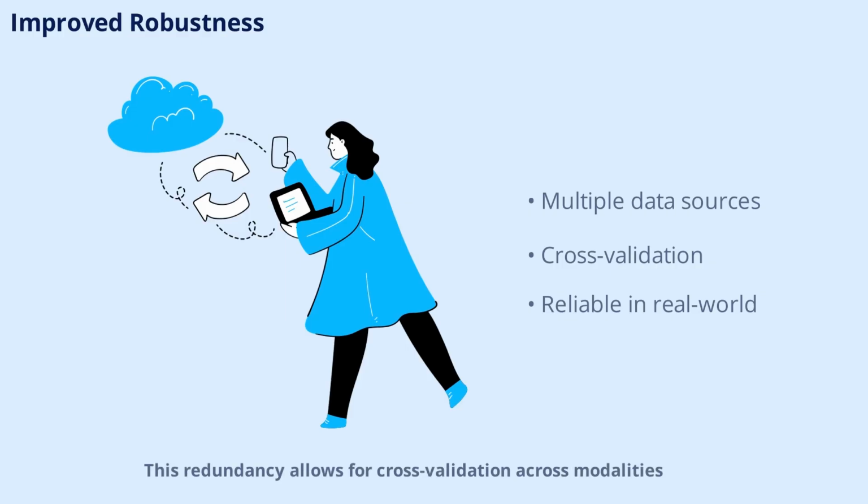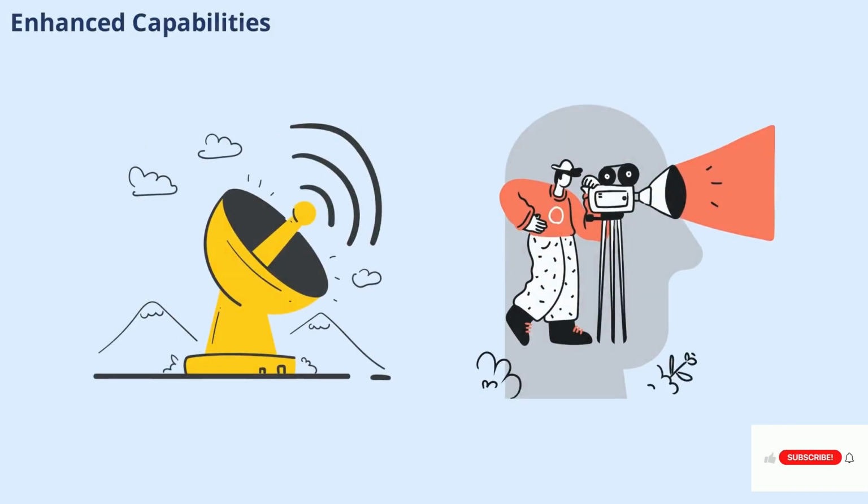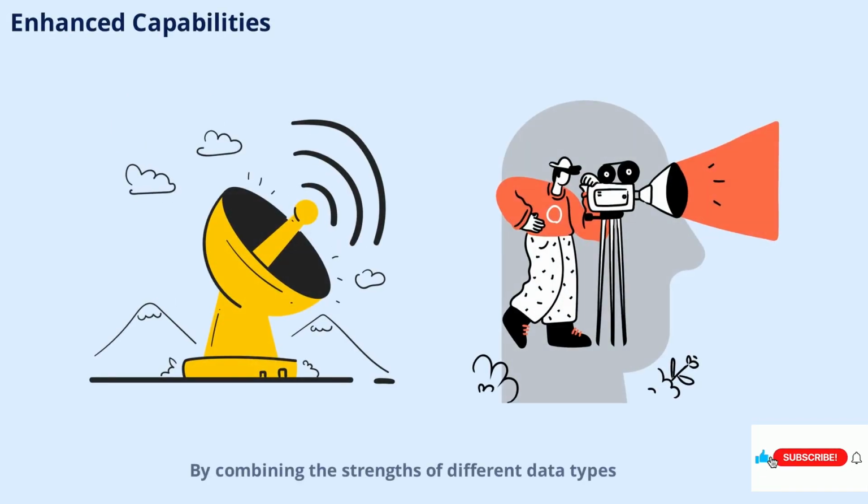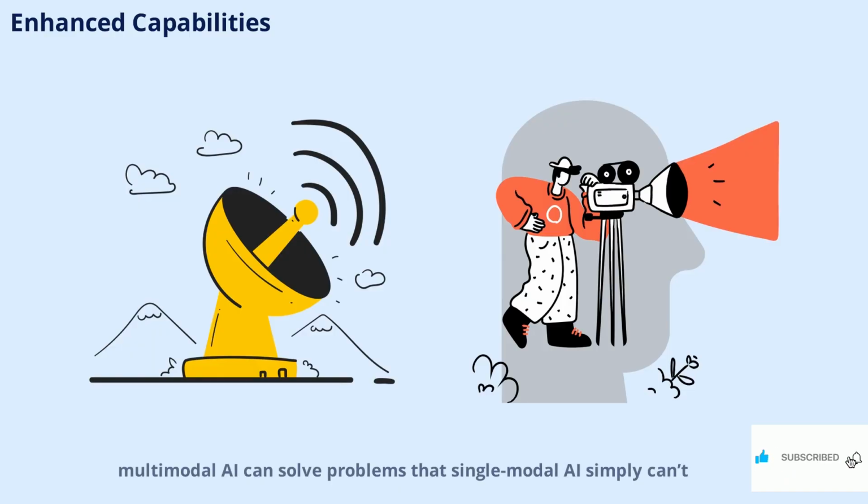This redundancy allows for cross-validation across modalities, helping the AI handle ambiguous situations and making it more reliable in real-world conditions. By leveraging information from different types of data, multimodal AI can maintain performance even when one source is noisy or incomplete, ensuring consistent and trustworthy results. By combining the strengths of different data types, multimodal AI can solve problems that single-modal AI simply can't.